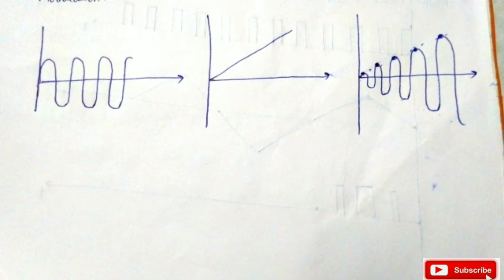In this way we increase the power of our message signal, and we transmit this signal from one place to another place, and at the receiver side we perform the demodulation process and we recover our message signal. In this form, the problem of high power needed for the transmission is solved with the help of modulation.